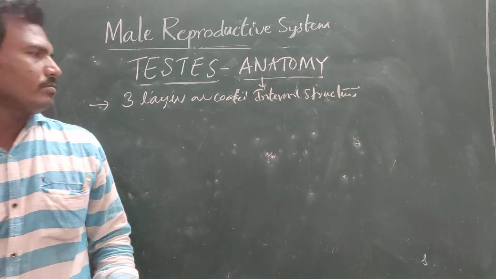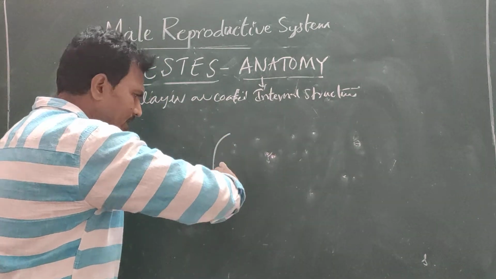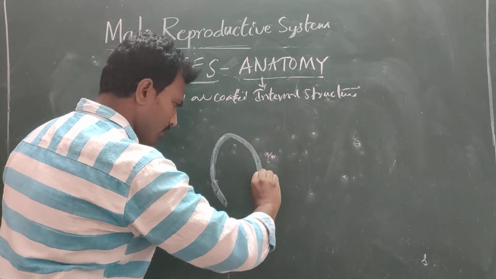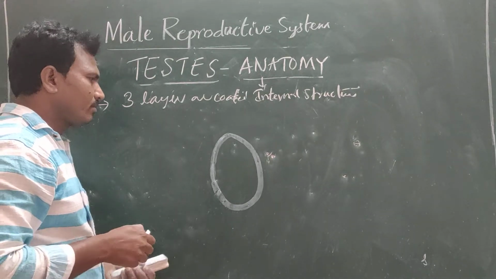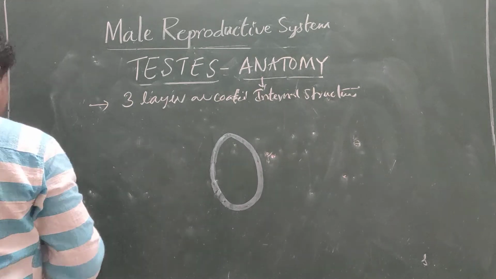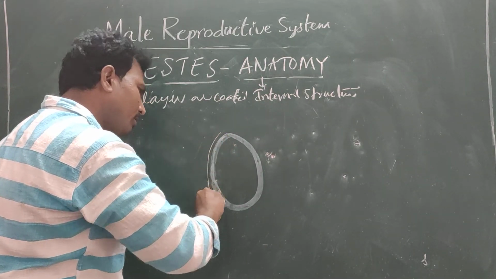See, I will draw the diagram of the testis at the center. This is called the structure of the testis. In this area, this is called the outer layer.